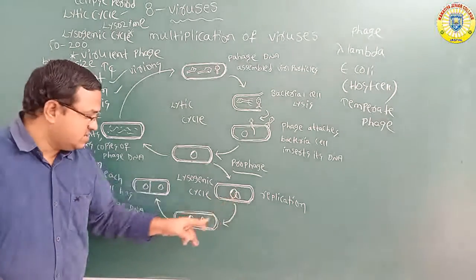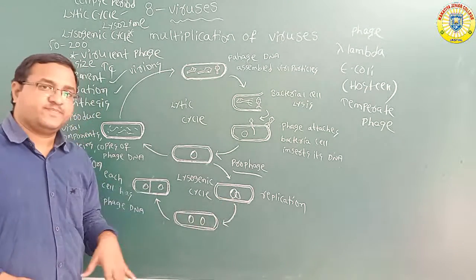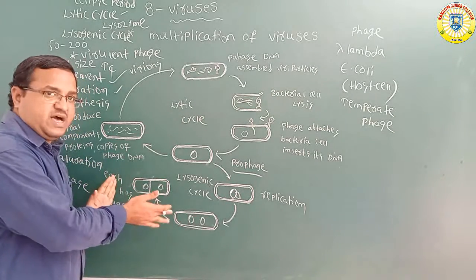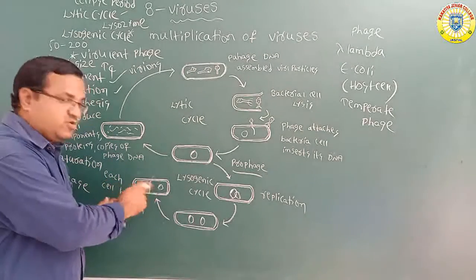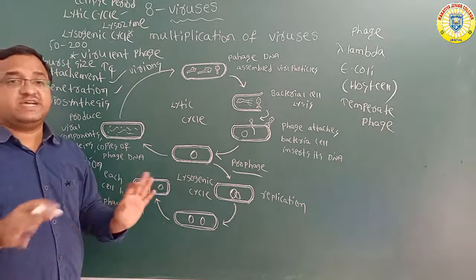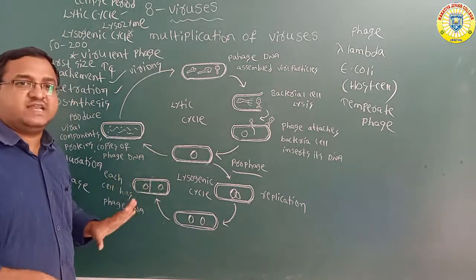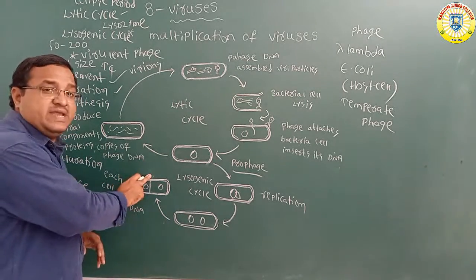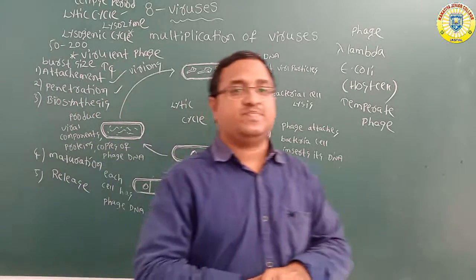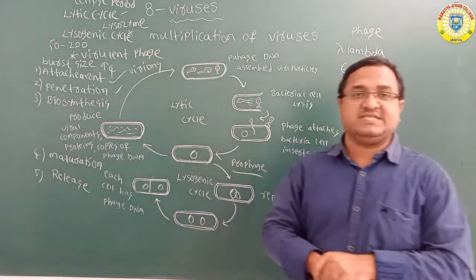Because of binary fission, two cells are formed, each with phage DNA. There is no lysis of the host cell, and it remains alive. This type of life cycle is called the lysogenic cycle.